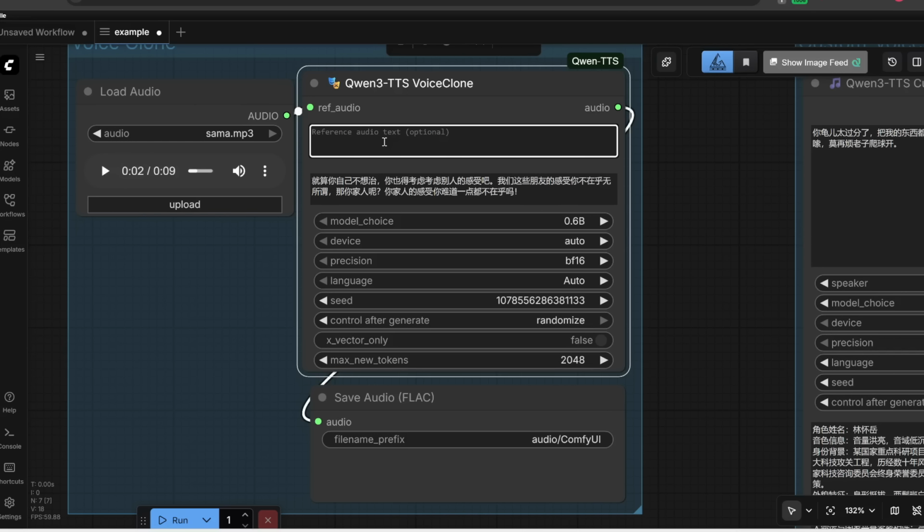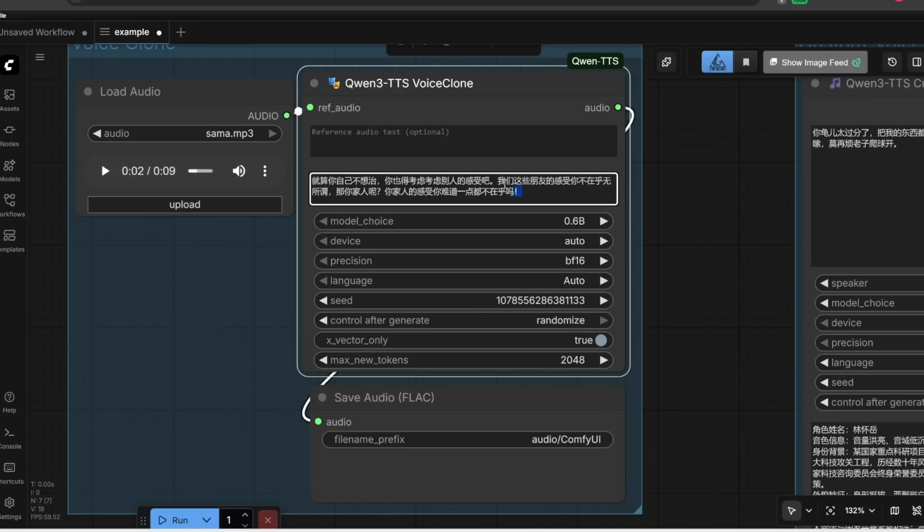But I'm a lazy bum, so what I'm going to do is just leave this blank. And if we do so, we also need to set this X vector only to true like this. All right, so this is super important. Make sure you set this to true if you don't input the transcript of your reference audio. And then here is where you would input what you want this voice to speak out. So for example, let's get him to read out this transcript.